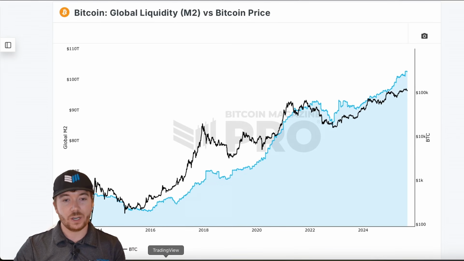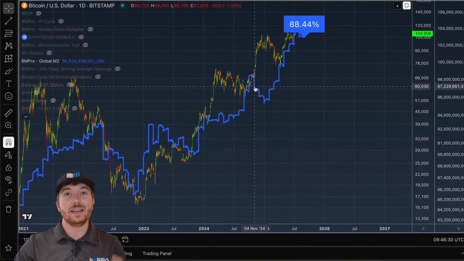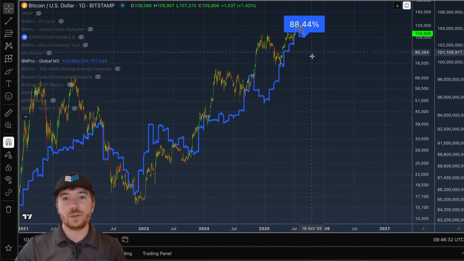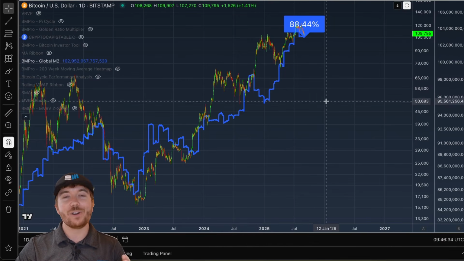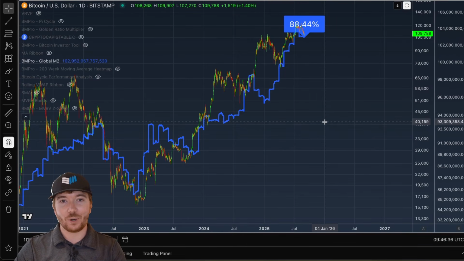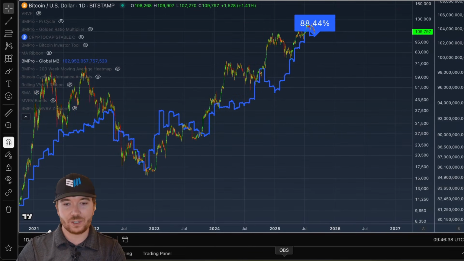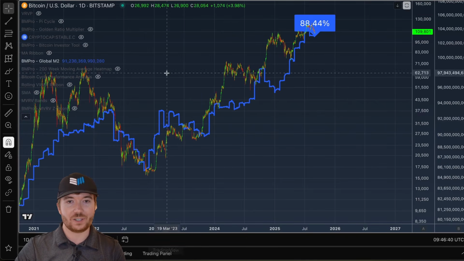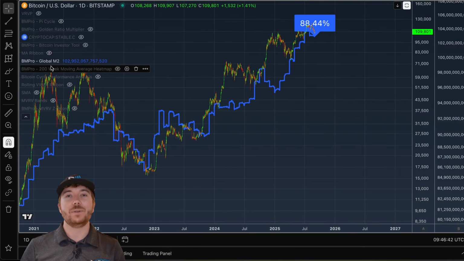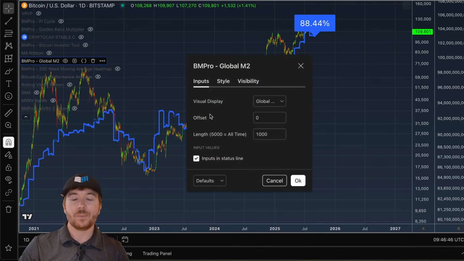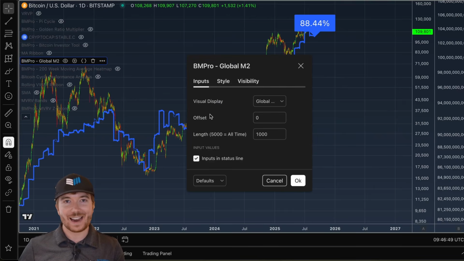action of Bitcoin. But if I go to the TradingView here, we can see that just the standard global M2 data point gives us a correlation between Bitcoin and that data point of 88.44%, which is, of course, an incredibly strong correlation. However, what many people like to do is add an offset or a delay, a lag, if you like, to this data. Now, everyone focuses way too much on exactly what this lag should be.